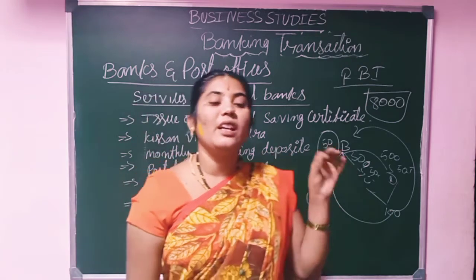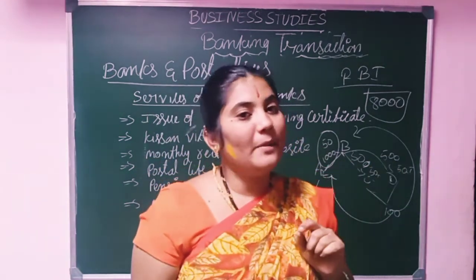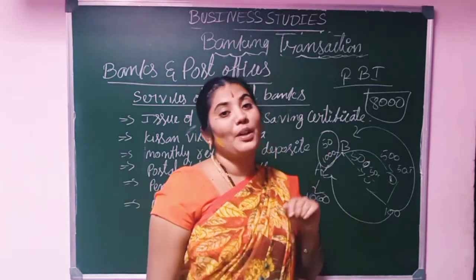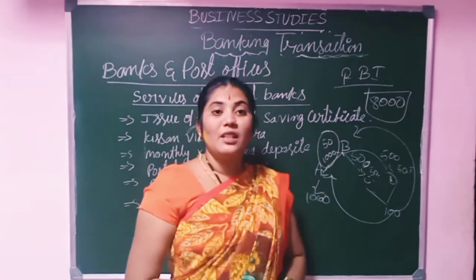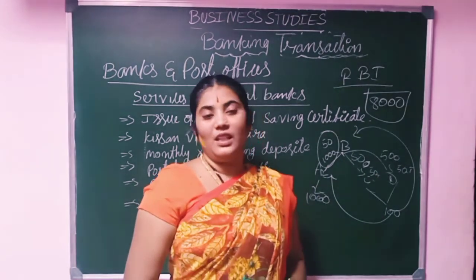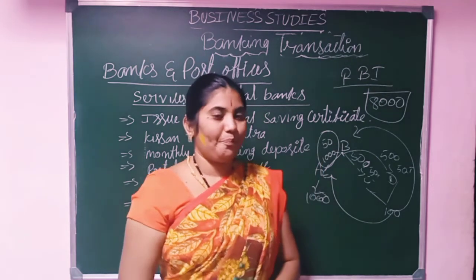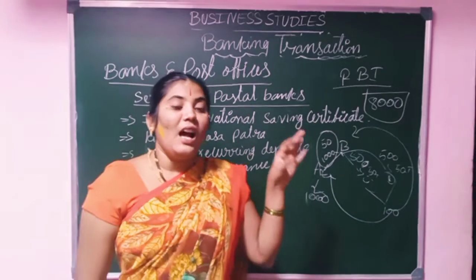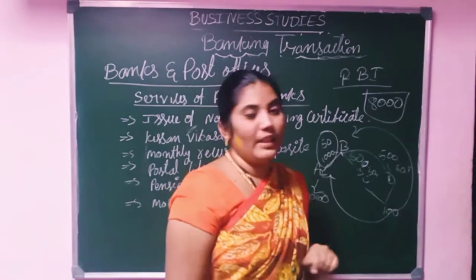There are 20 government nationalized banks, then 21 private banks, then 19 foreign banks active in our India. Then 80,000 bank branches are there in our country, including postal banking. Urban banks, regional banks and rural banks are also included in this.